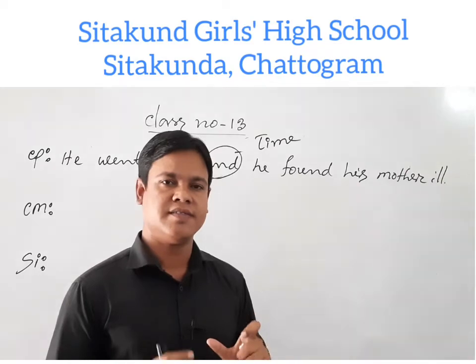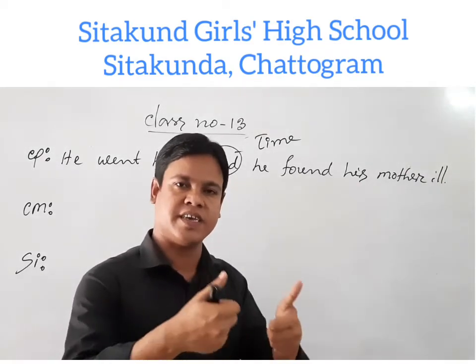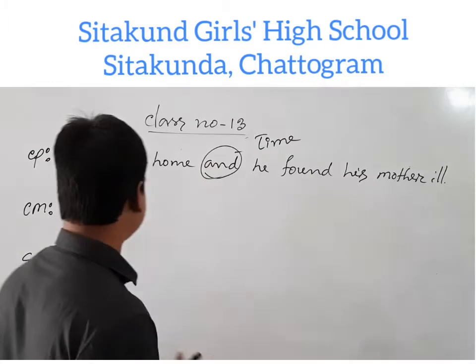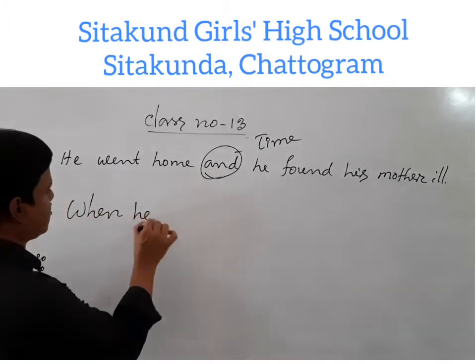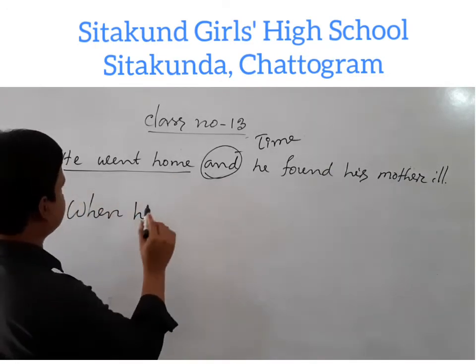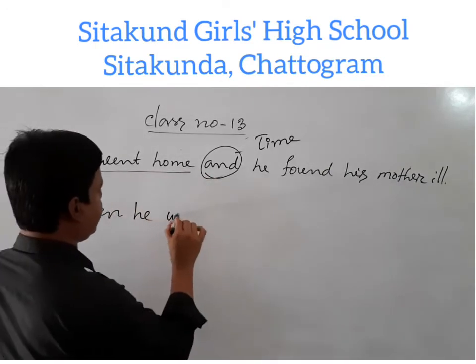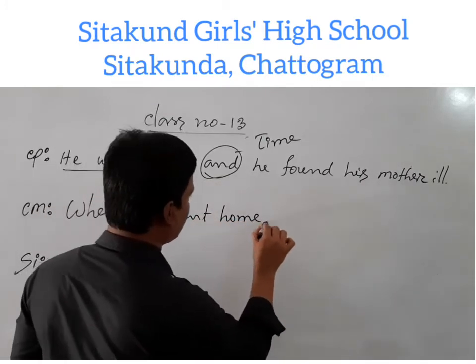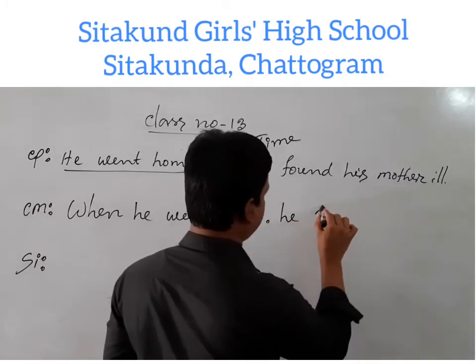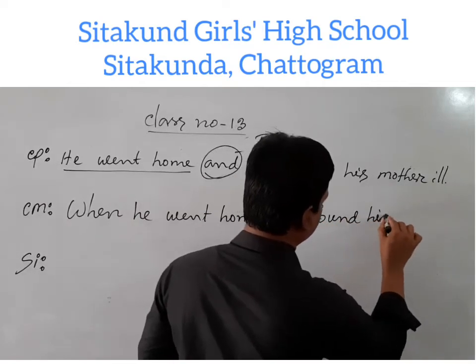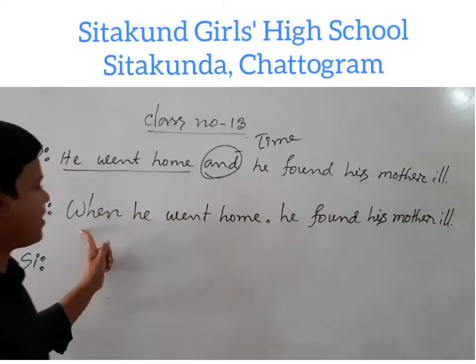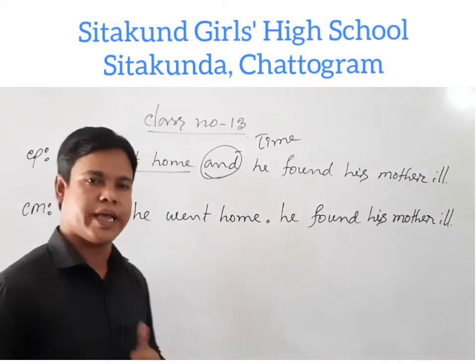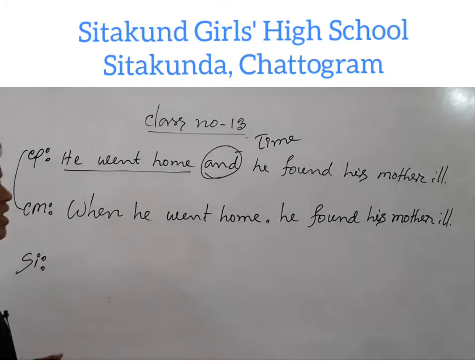When the compound sentence contains and expressing time, then in the complex sentence we have to use the subordinating conjunction when. Then the next part before and, he went home. He found his mother ill. When he went home, he found his mother ill. Compound to complex.